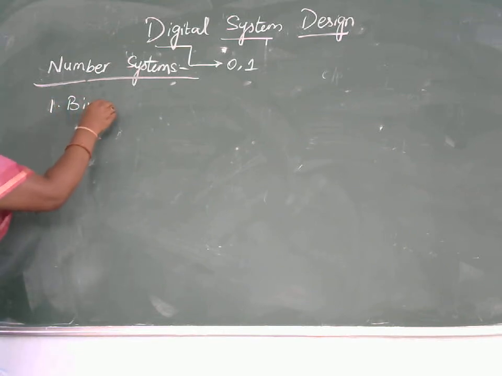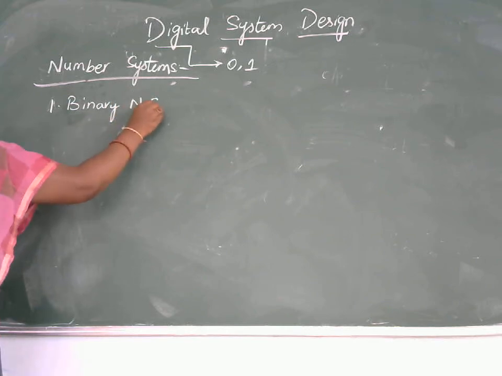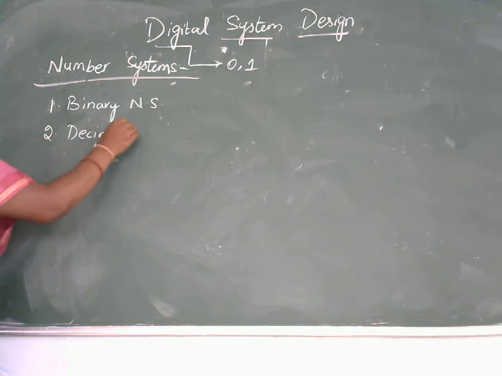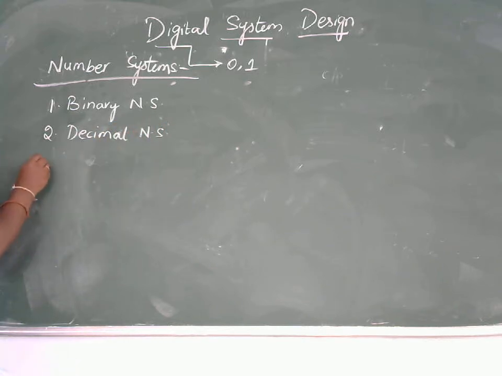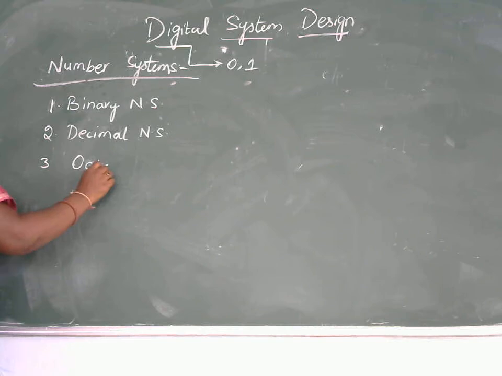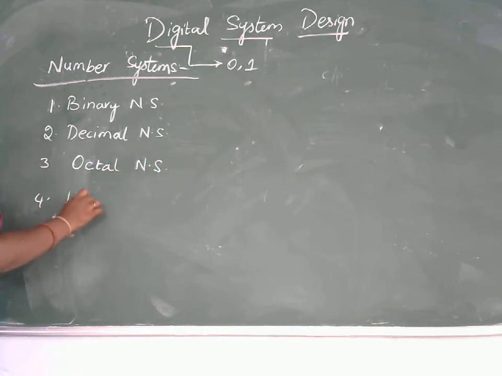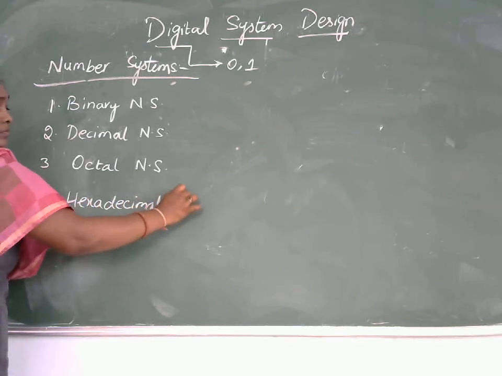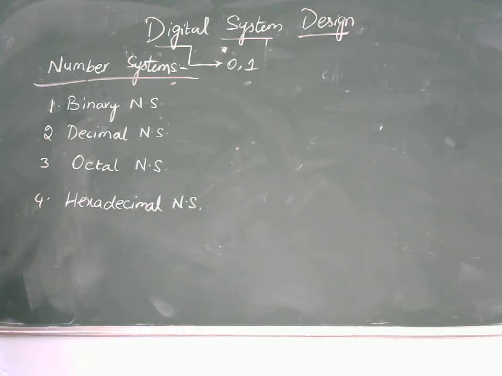One is the binary number system, second is the decimal number system, third is the octal number system, and the fourth one is the hexadecimal number system. So before talking about the individual number systems, first let us see what is the significance of each number system and where it is used.